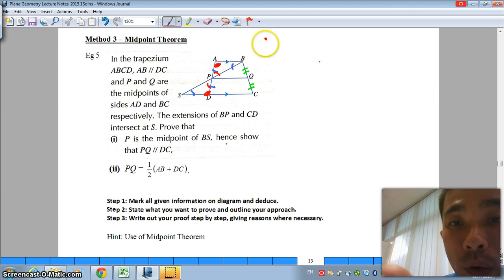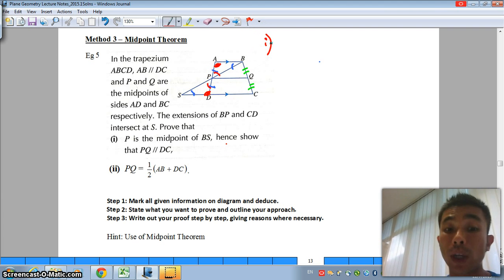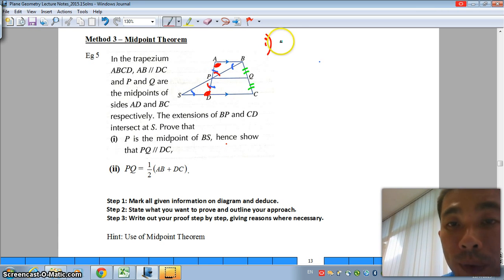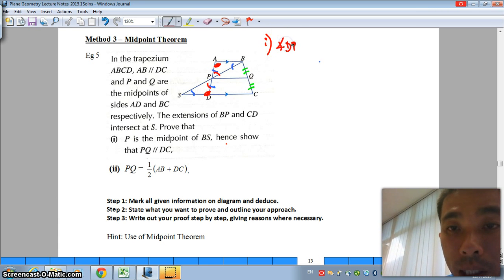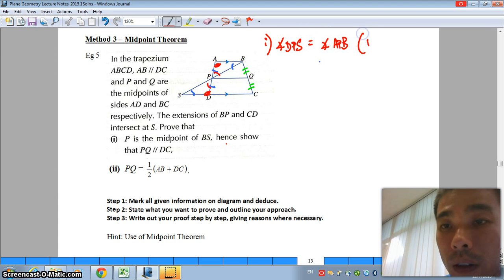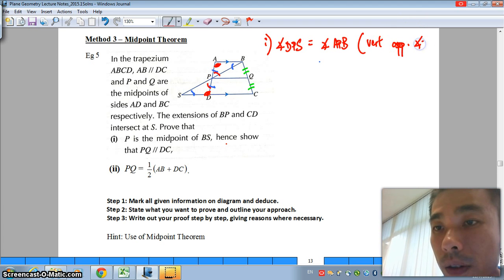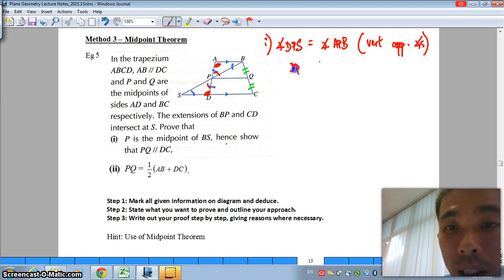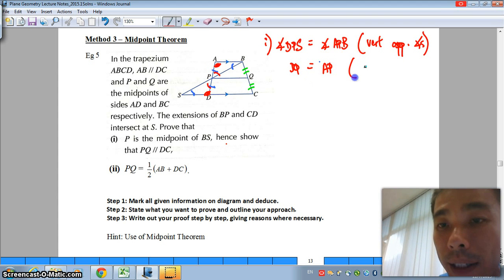Okay, I'm going to use the space over here so that you can still see the diagram, but you can use the space below for your own working. Now, let's get started with the vertically opposite angles. So, angle DPS is equal to angle APB. Reason, vertically opposite angles. Now, it's also given in the question that P is the midpoint of AD. Therefore, DP must be equal to AP, and this is given.